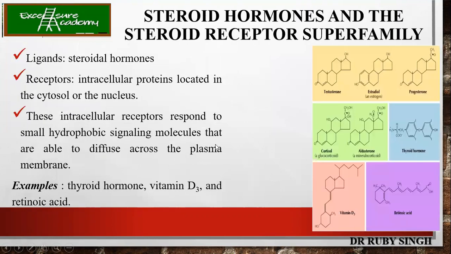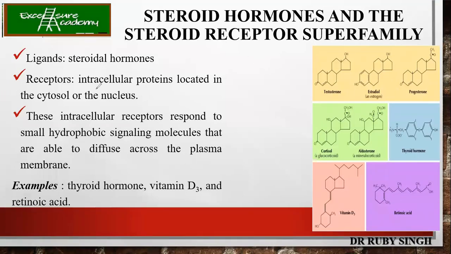Now, let's talk about all these signaling types by taking a certain example. We just discussed the steroidal hormones in the case of endocrine signaling. Examples of steroid hormones are testosterone, estradiol, progesterone, cortisol, aldosterone, thyroid hormone, vitamin D3 and retinoic acid. These are produced from cholesterol. So what are the ligands here? These hormones play the role of the ligands.